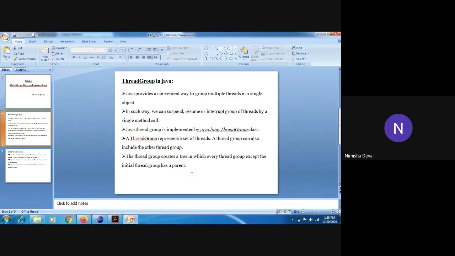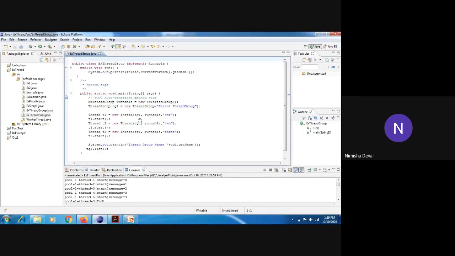Different methods are there, like checkAccess, activeCount, activeGroupCount, destroy to destroy that particular group, as well as getName, getParent, interrupt, isDaemon. We can set those properties over here. Then suspend method is there, resume method is there, stop, toString. These methods are also there, so we will see them one by one. We will directly move towards the program. This is the better option because I cannot show all these methods together, but in the program we can show all these methods one by one.